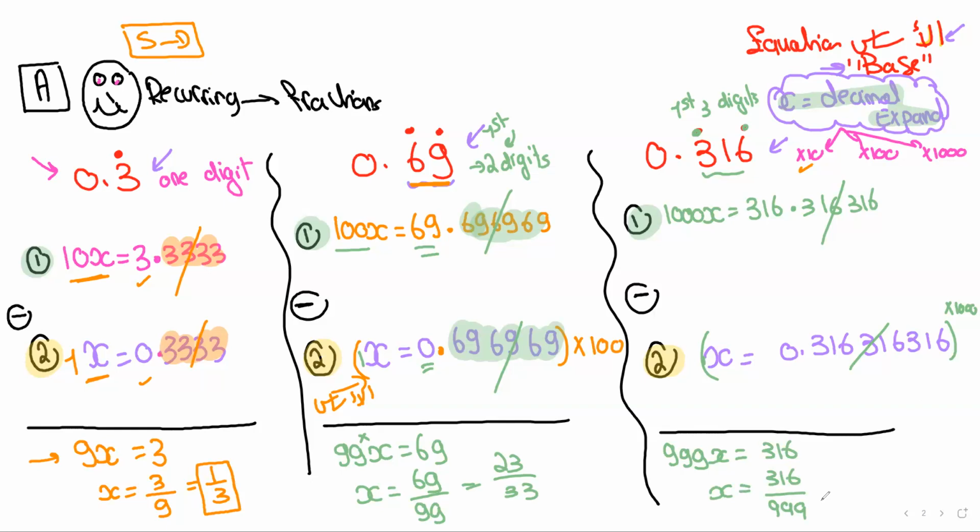And this is case number 1, as you can see, in which either the first digit is repeated, or the first 2 are repeated, or the first 3 are repeated. Now, what if I have the first 4 repeated? Then you multiply by 10,000. And let me remind you that we always create 2 equations and we subtract them from one another. In the first case, the base equation is equation number 2, and equation number 1 is the base times 10, or 100, or 1,000, and so on.